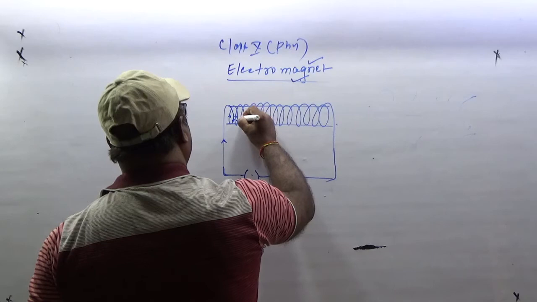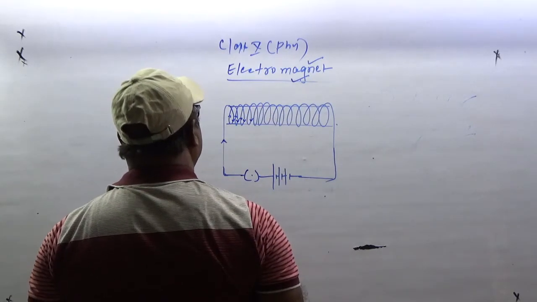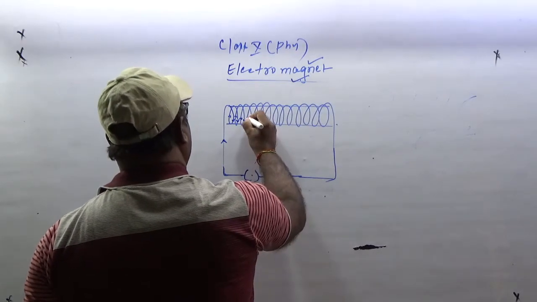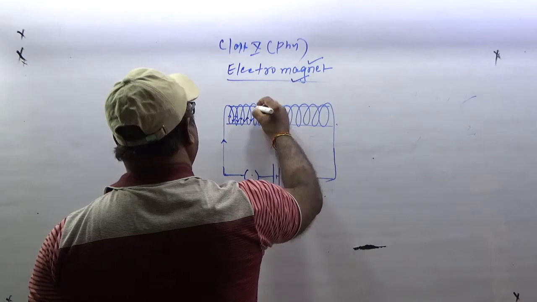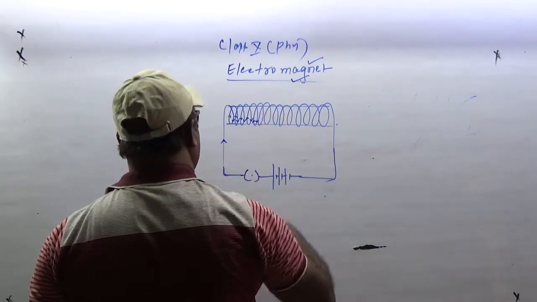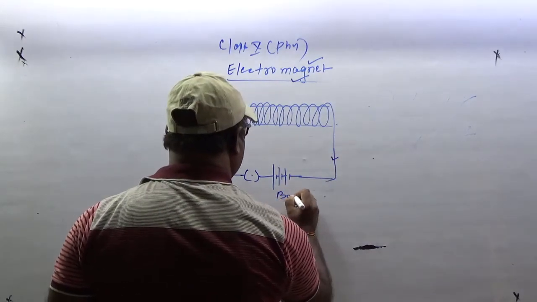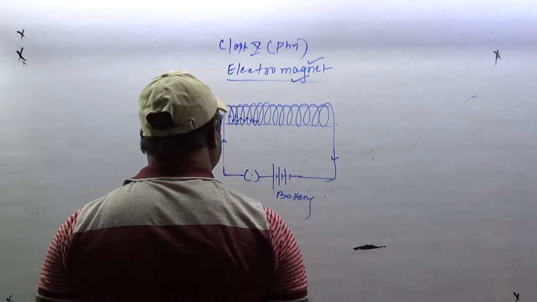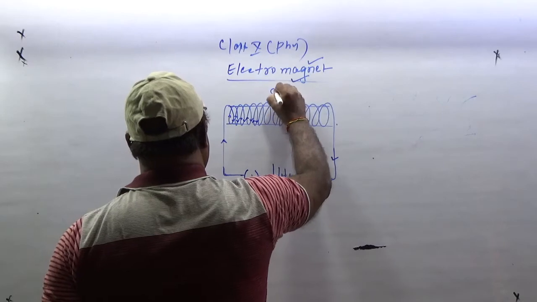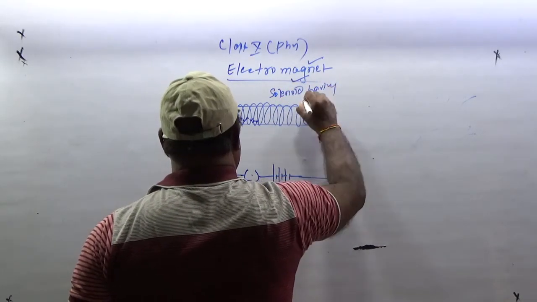This is the way that the current is flowing, clockwise, anti-clockwise, this way. This way it goes on, and finally here please. This is a solenoid having soft iron.